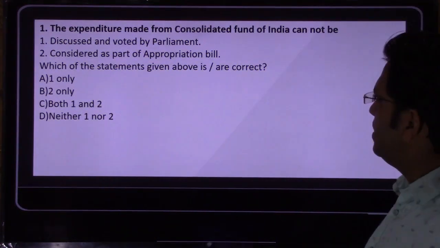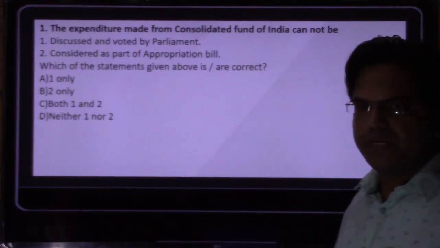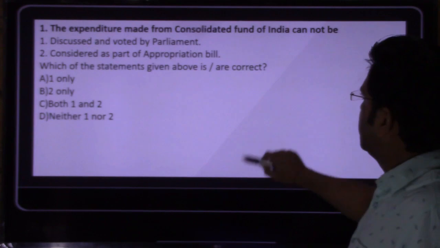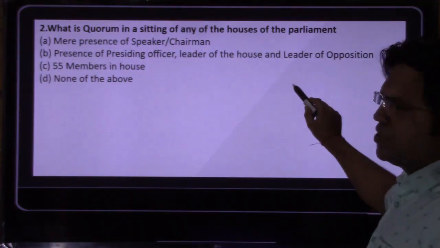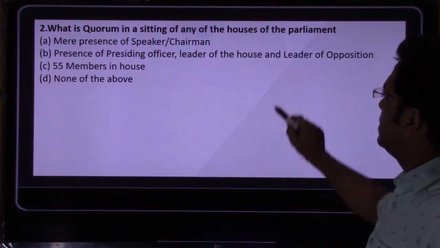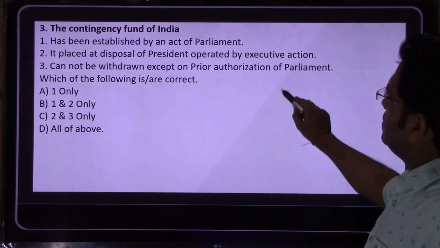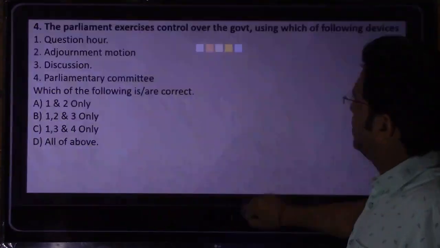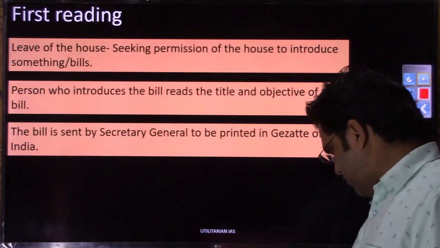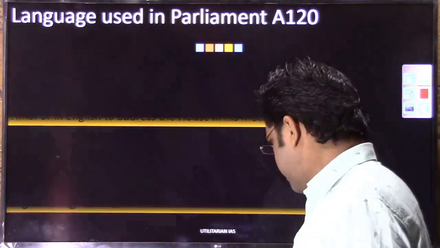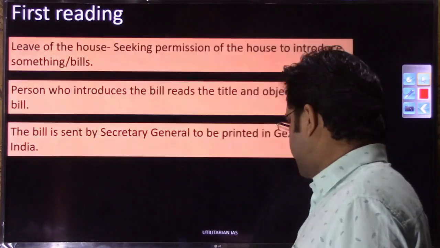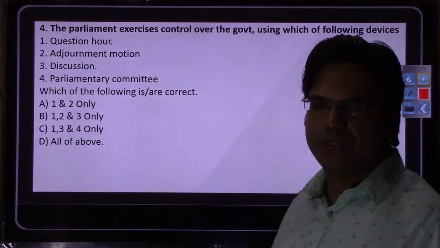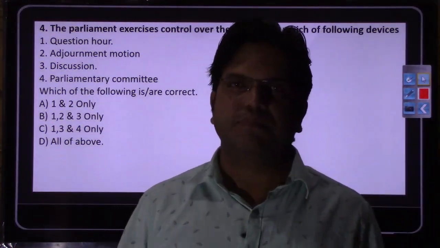We do have some MCQs based on whatever topics we have discussed. So this is the first MCQ, this is the second MCQ, this is the third MCQ, fourth MCQ, fifth MCQ, oh only four MCQs we do have, okay. So we do have these four MCQs that I expect you to attempt. So with this we are wrapping up this parliament chapter.